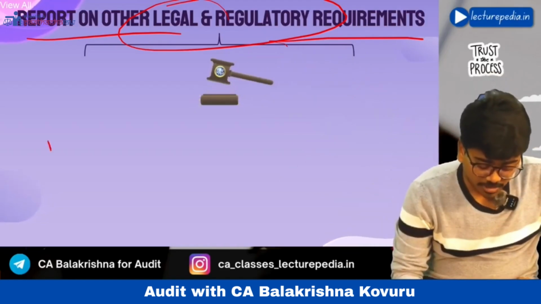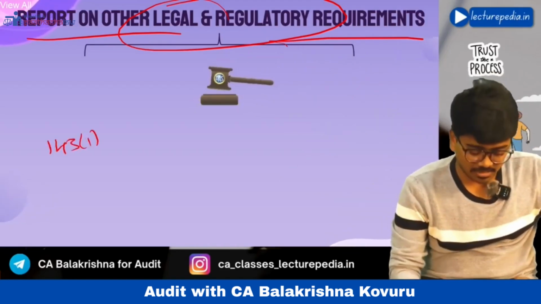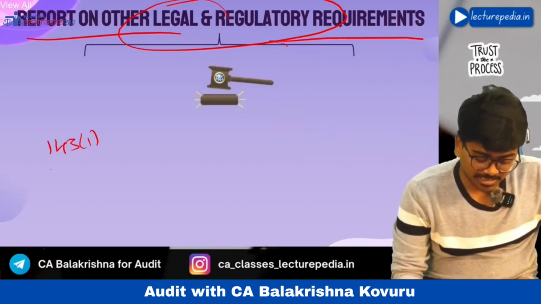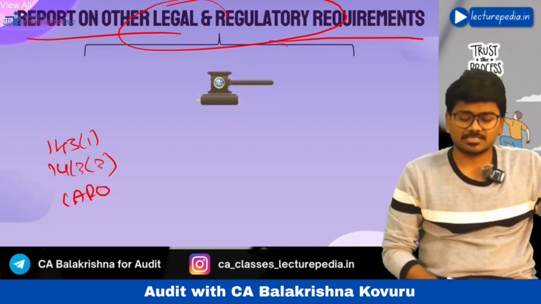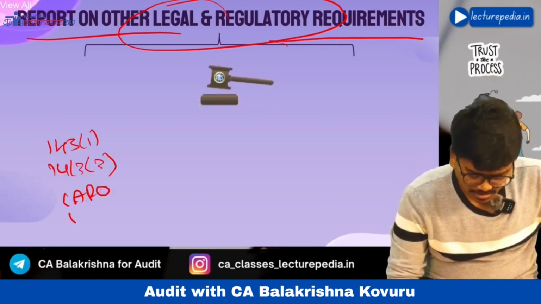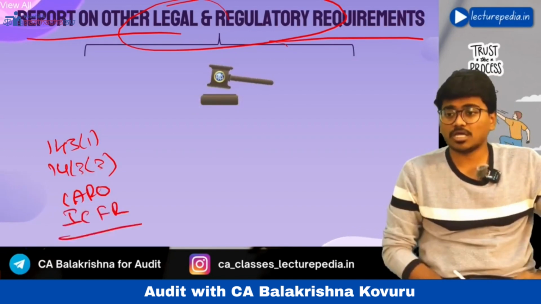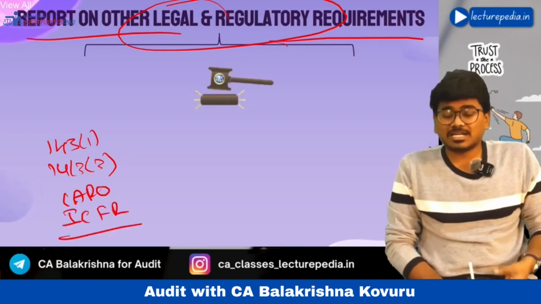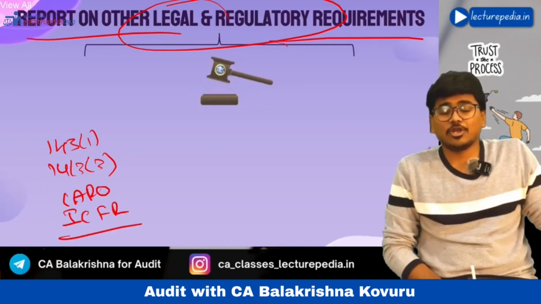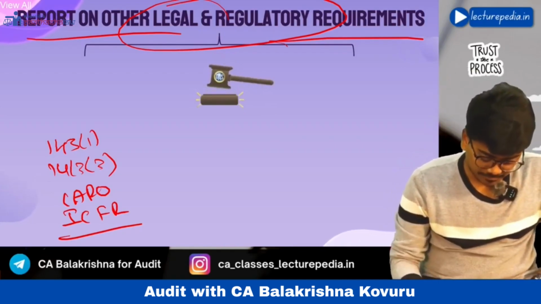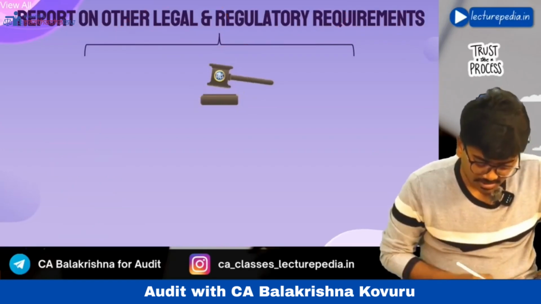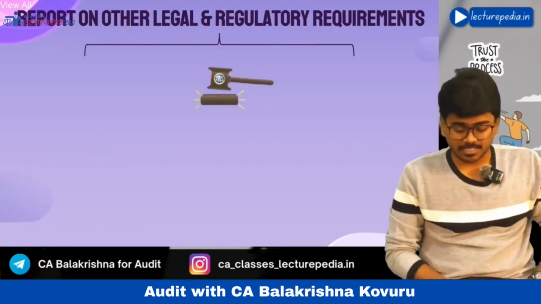Reporting under section 143 subsection 1 of the Companies Act, reporting under section 143 subsection 3 of the Companies Act, then CARO reporting, and internal controls over financial reporting. All these are reporting requirements under other laws or regulations, and all these will be given in this second part.